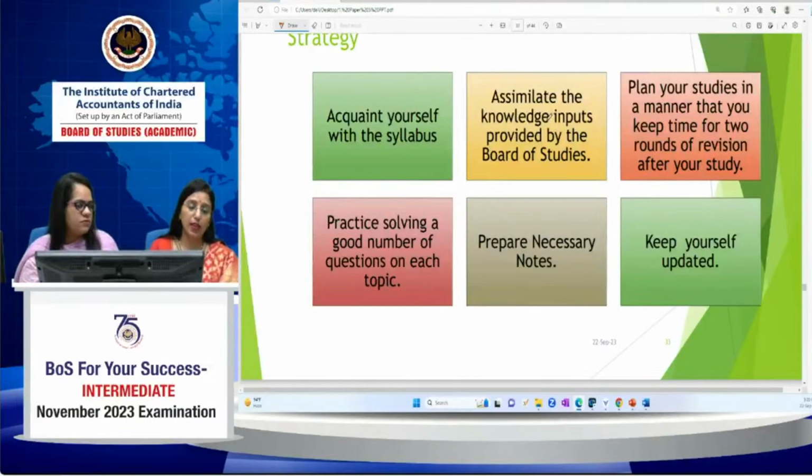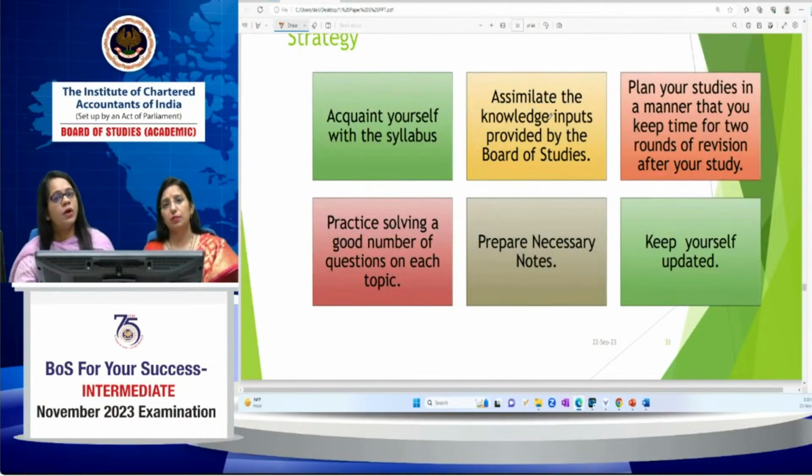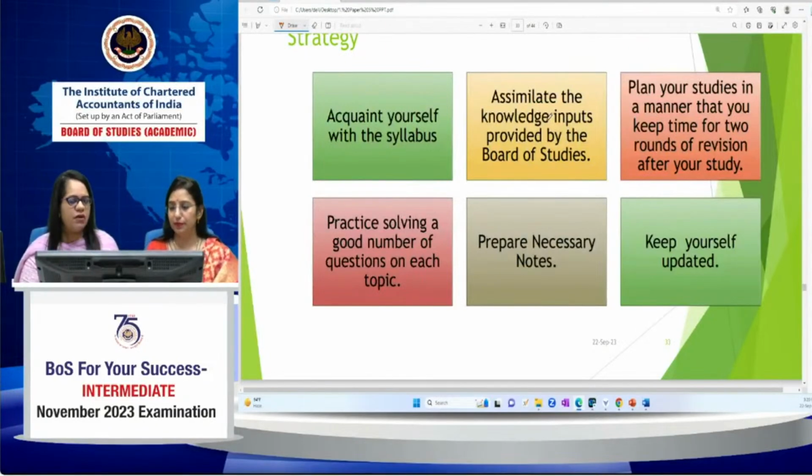Now, if any student has not covered 1 round of the study, don't panic. Don't underestimate yourself. You can do anything. If you want anything now, you can achieve everything. Don't worry. Just focus and try to complete as soon as possible. Complete at least 1 round and then start doing the other round. You still have 1.5 months with you, so you don't need to panic.